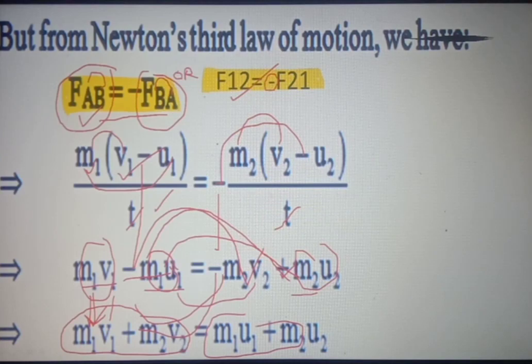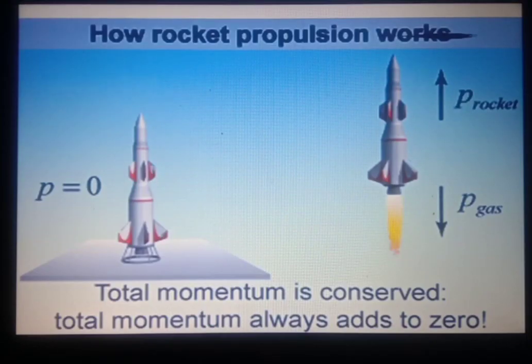So let us start. Dear students, we have already studied that rockets and jet aeroplanes work on the principle of action and reaction. We will now describe the working of rockets and jet aeroplanes according to the law of conservation of momentum. Earlier, we explained the working of jets and rockets with the help of Newton's third law. Now we will explain the same with the help of the law of conservation of momentum.